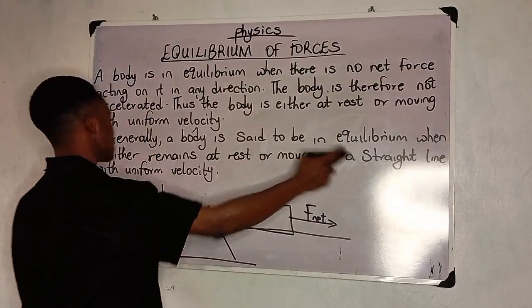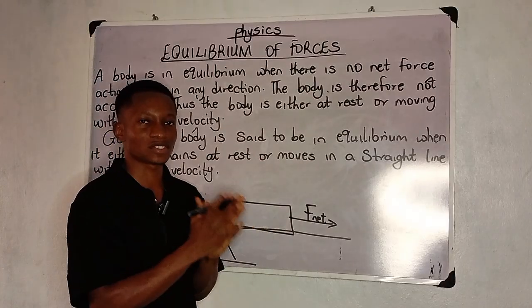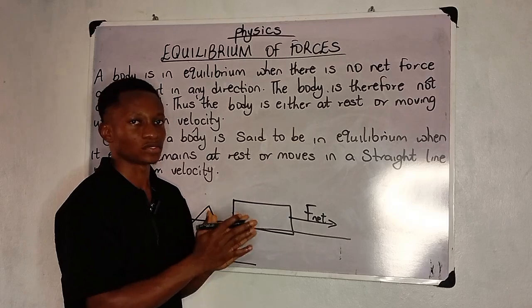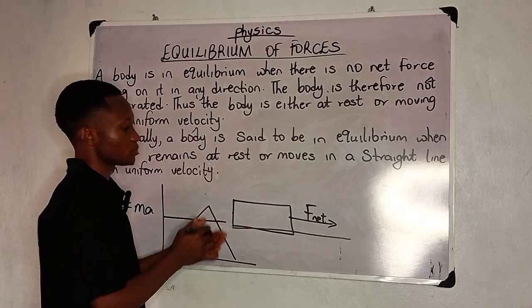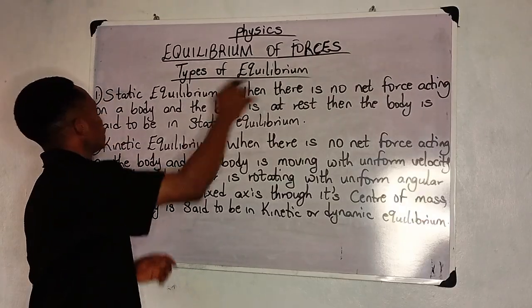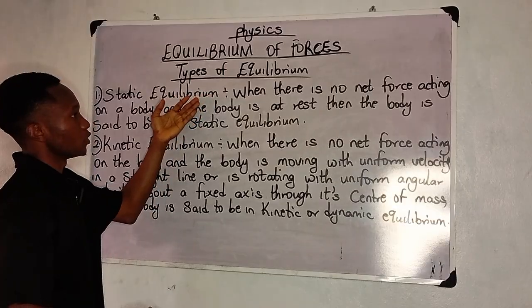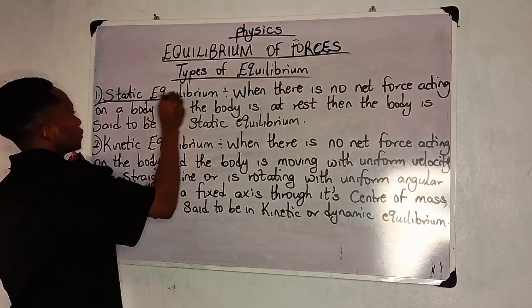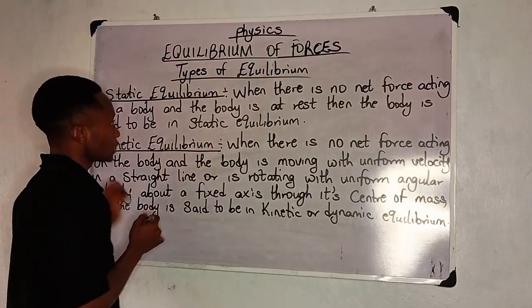Or moves in a straight line with uniform velocity, when an object is just moving on a straight line on its own, just like that. No external force added, nothing. We simply say it is in equilibrium. Now, looking at the types of equilibrium, first one is static equilibrium, while the second one is kinetic or dynamic equilibrium.